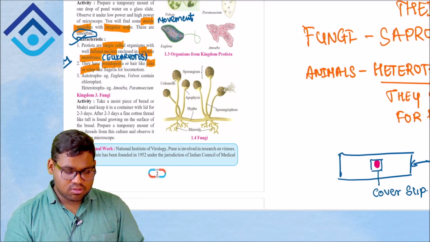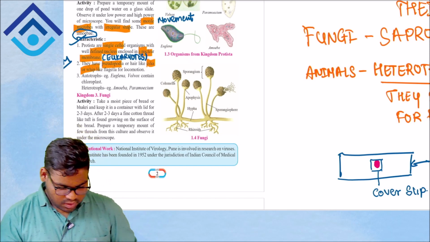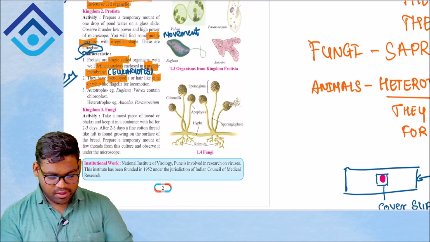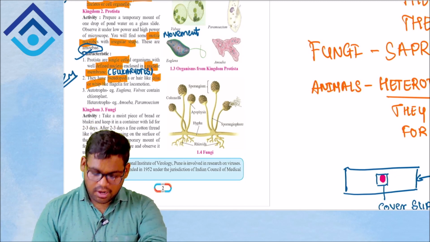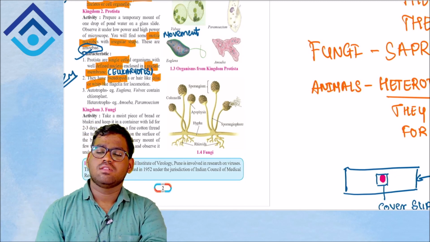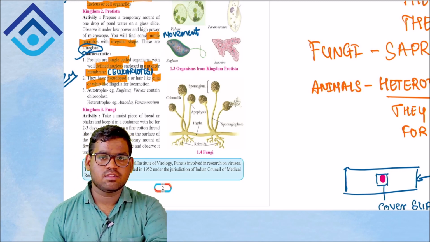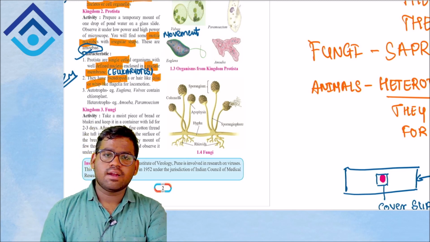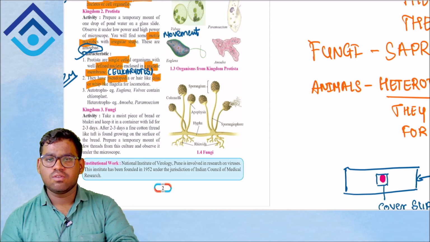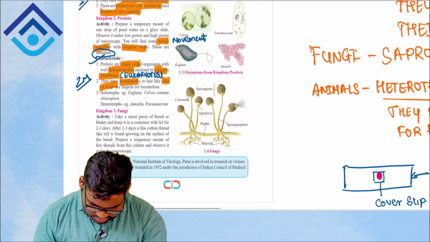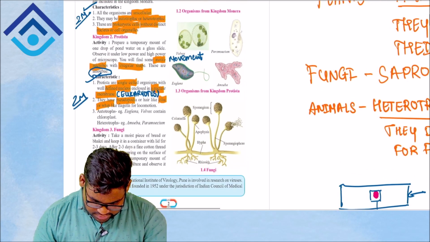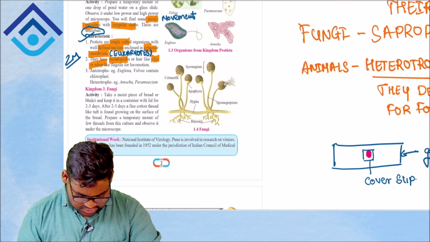Okay, and also your protists can be heterotrophs, example Paramecium or Amoeba, which will depend on others for food. So like the amoeba, it is not producing its own food, but it is depending on some external food for itself. Okay, so again here you are done with your kingdom 2, that is your Protista.